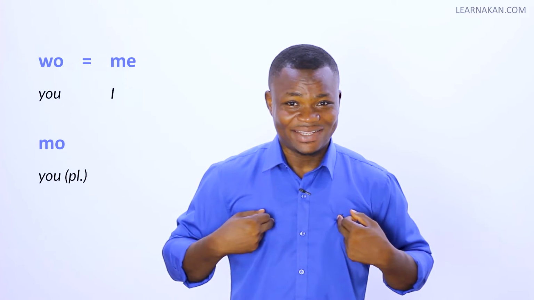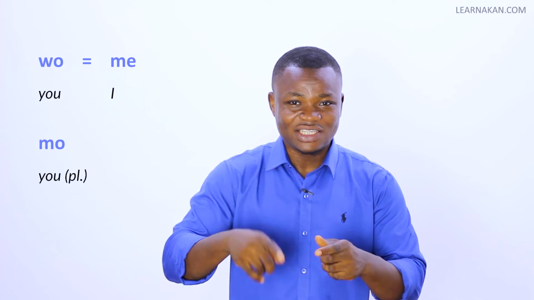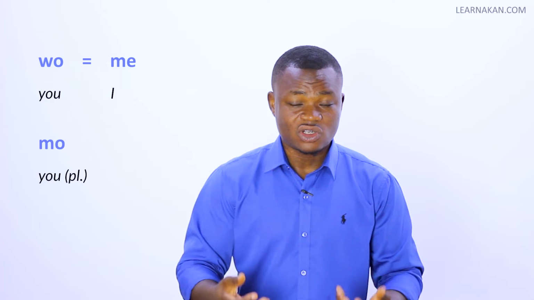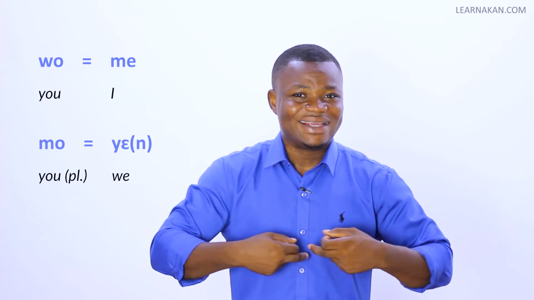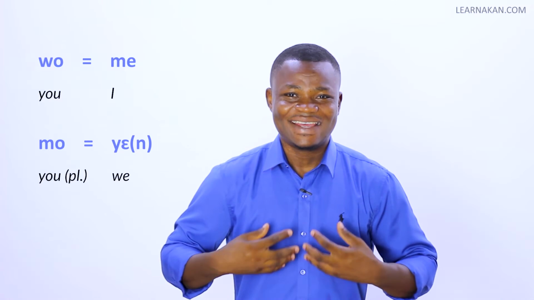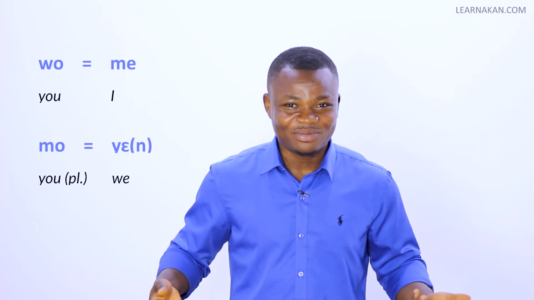So you change wo to me. And if I ask the question to you as a group, so I used mo, you still have to change that to yen, for we.